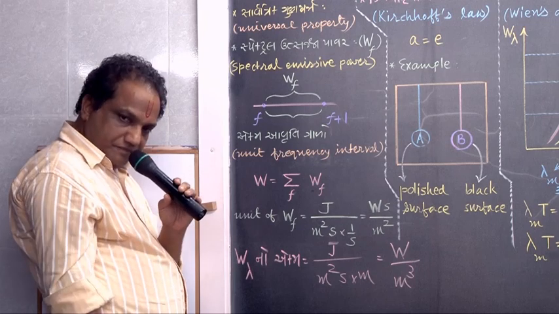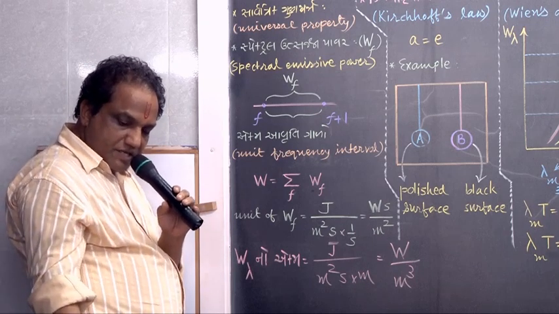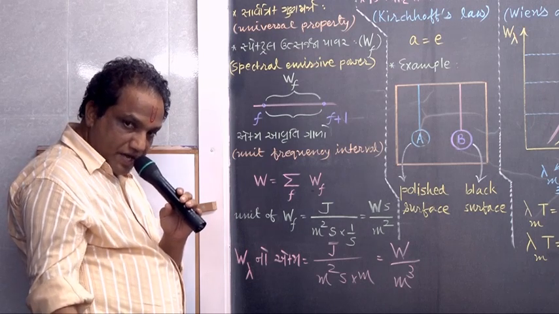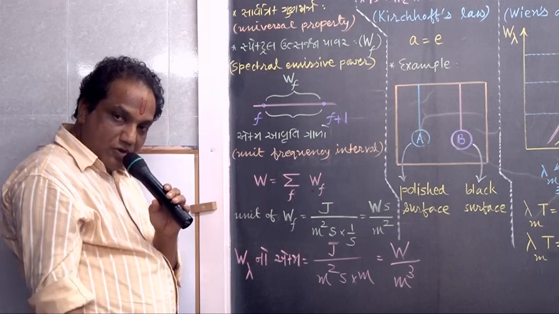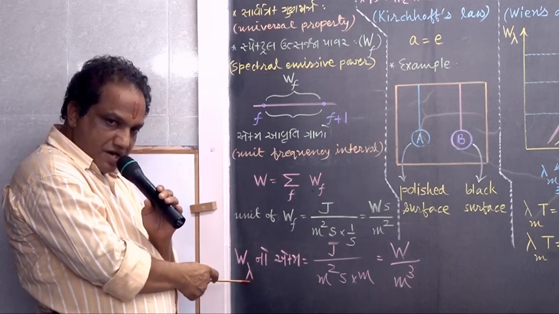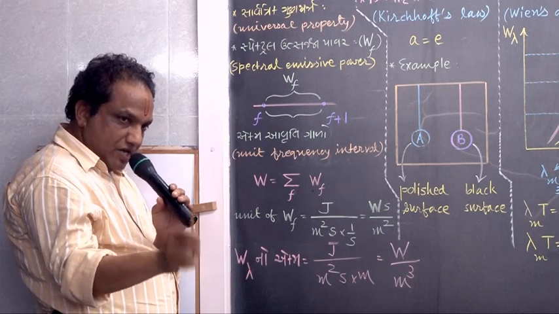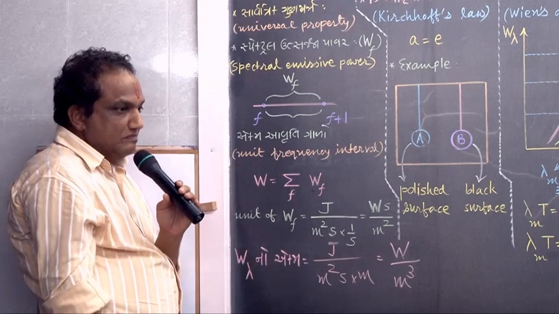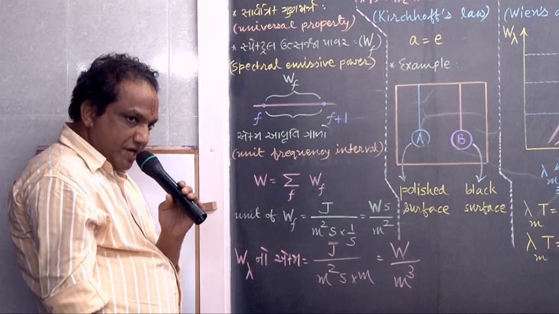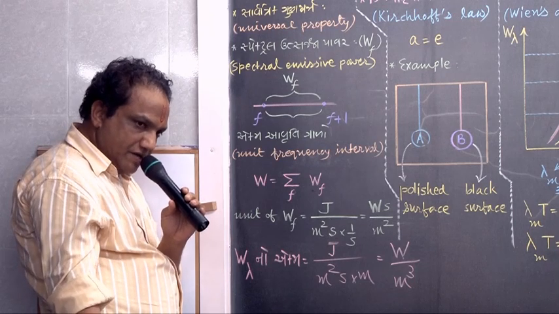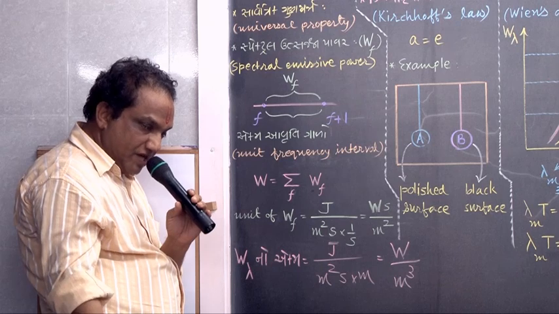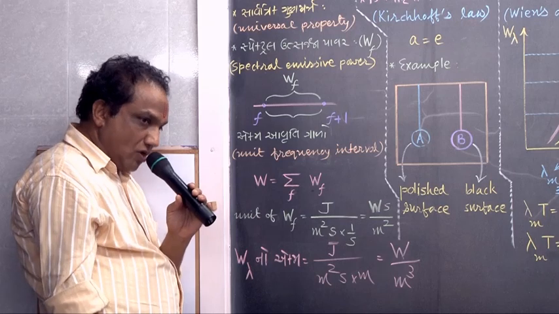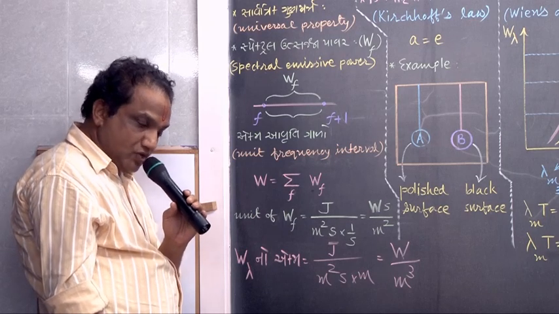How would you define it? Radiant energy emitted from a given surface per unit area, per unit time, per unit wavelength interval about a given wavelength, is called spectral emissive power of that surface about that wavelength, shown by symbol W lambda.